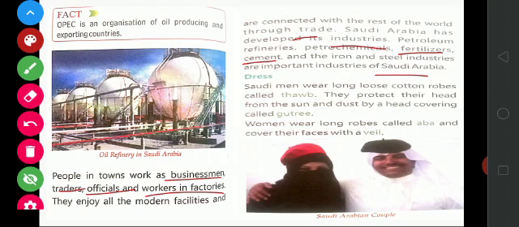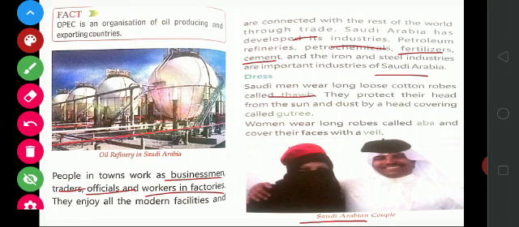And then dress. Saudi men wear long loose cotton robes called thawb. They wear different types of clothes. Look at the picture. It is a Saudi Arabian couple. They protect their head from the sun and dust by a head covering called gutra.